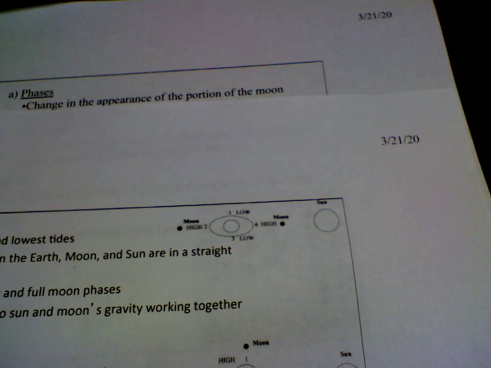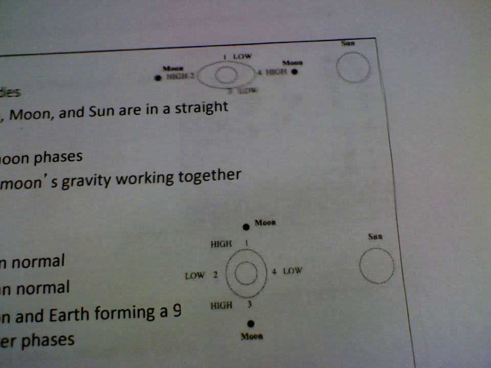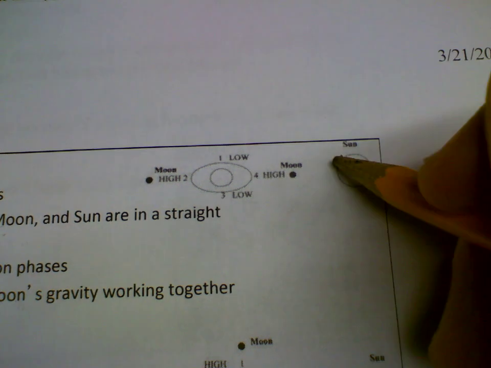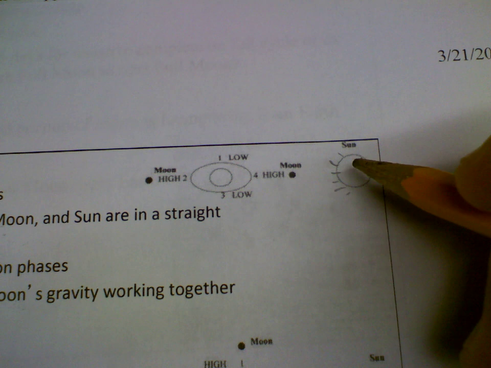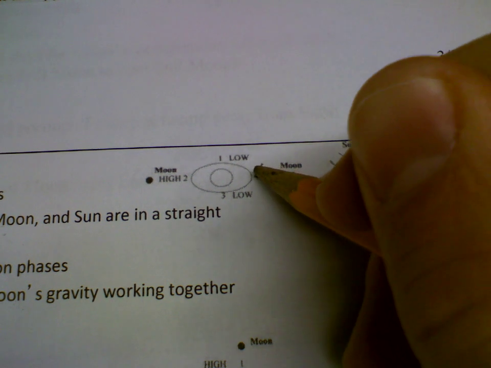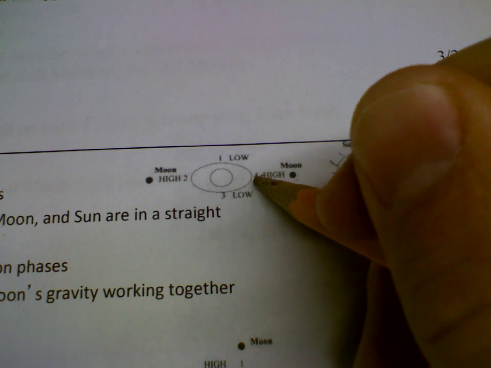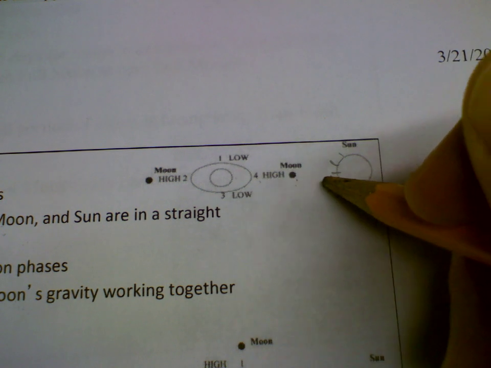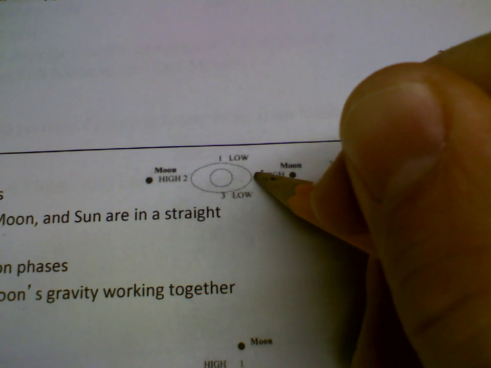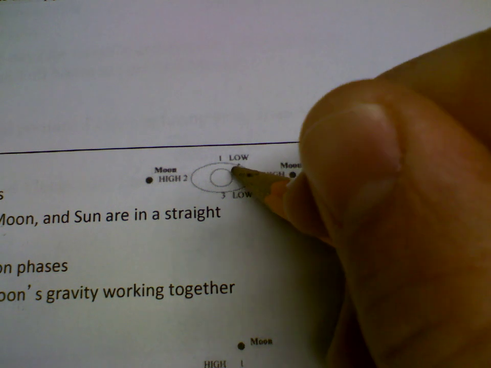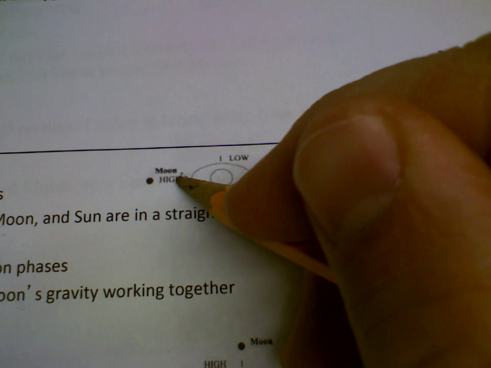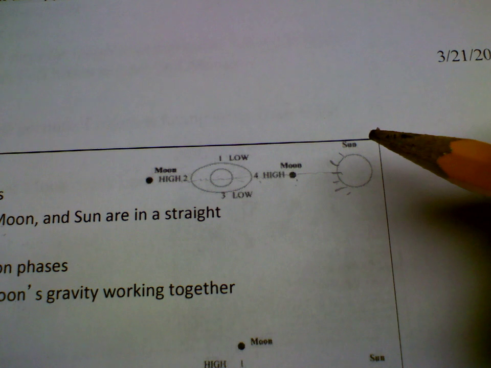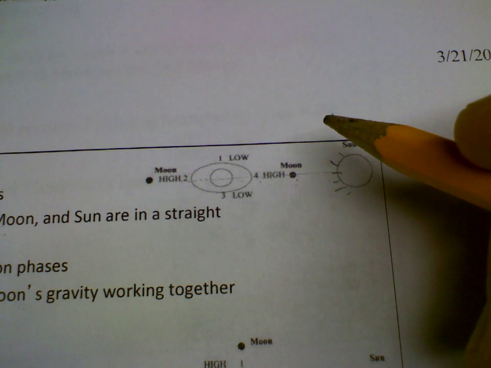I'm just going to focus in on the picture here. And this is your classic spring tide right there. So take a look. Here's the sun, right? And in that picture they always put the sun's rays. Here's the moon, and here's Earth. Now, if you're at location 4, you not only have the moon pulling at location 4, but you also have the sun's gravitational pull. So that's going to cause the tides to go really, really high here. And also at location 2, remember, anywhere in line with the moon and the sun, you're getting a very, very high tide. So these are called spring tides.